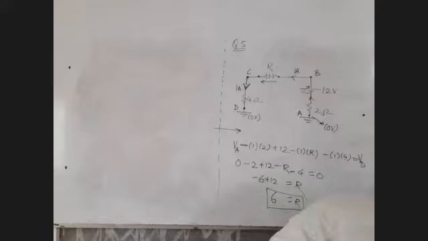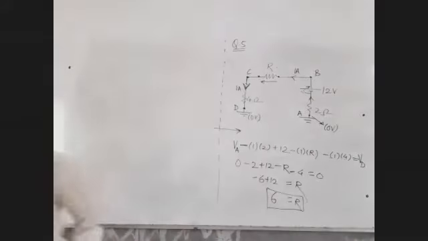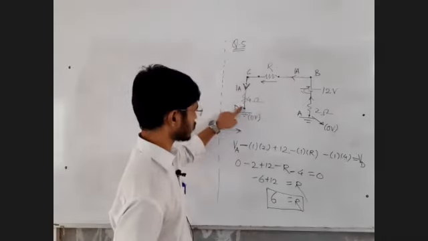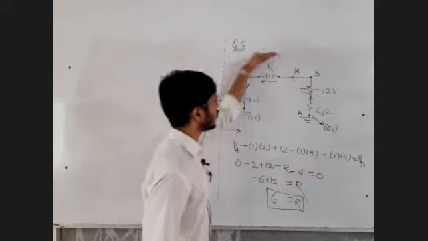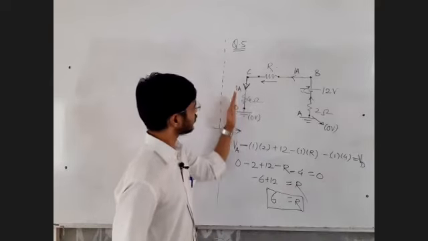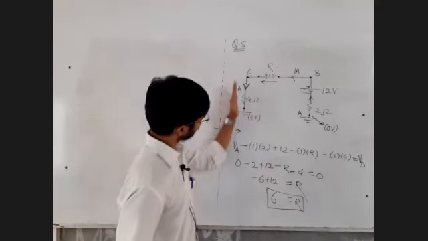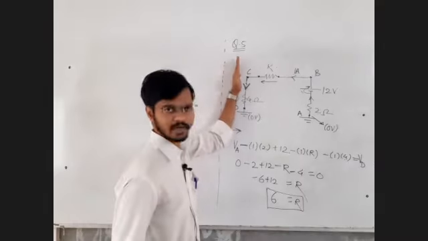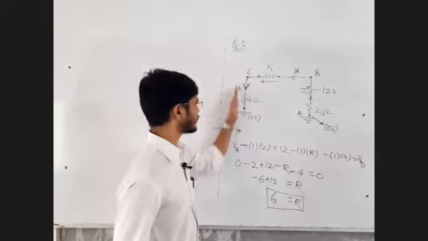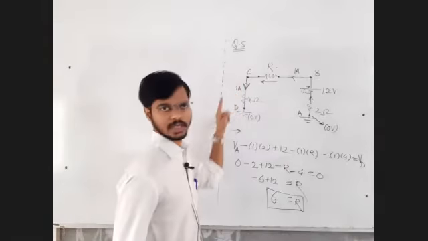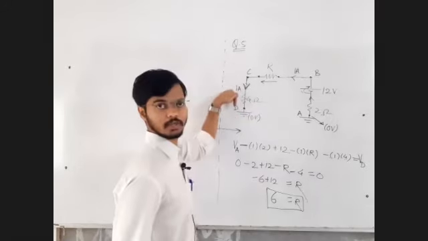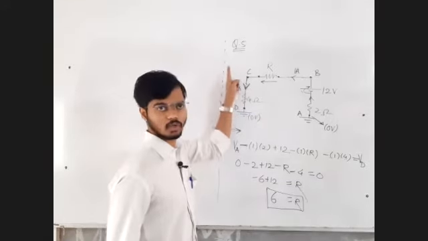But remember that in that case, you will be moving opposite to the current. So you will be moving in the direction of increasing potential. This is higher potential, this is lower potential, and you are moving from D to A. You are moving opposite to the current, means you are moving from lower potential to higher potential. So there will be a rise. In the direction of current, voltage is negative, but in the opposite direction of current, voltage is positive.